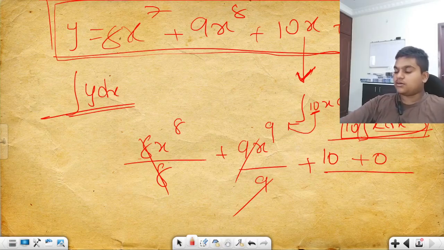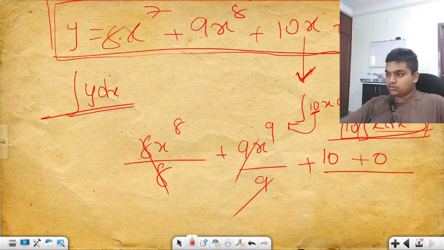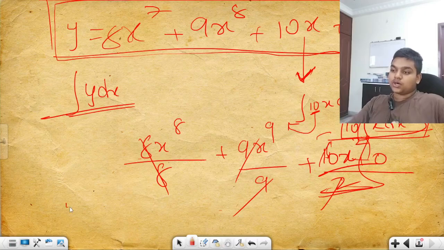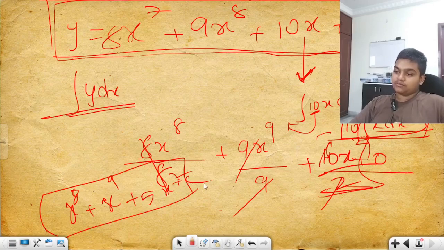How can you integrate? x square by 2, sorry, it comes 5x square. Okay, x to the power 8 plus x to the power 9 plus 5x square, plus c.